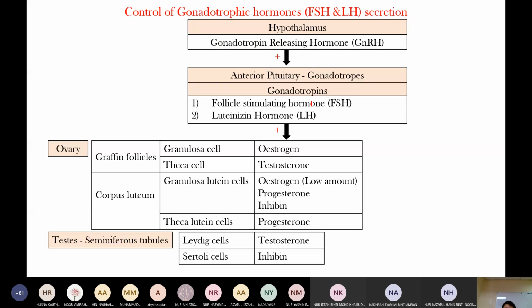Gonadotrophic hormone. The hypothalamus secretes gonadotrophin releasing hormone, and it acts on the anterior pituitary. The anterior pituitary produces gonadotrophins, FSH and LH. This is just a recall of physiology: graafian follicle, granulosa cell, estrogen and testosterone, corpus luteum, estrogen, progesterone, inhibin, testosterone. Whatever the case, the gonadotrophin releasing hormone acts on the anterior pituitary, which acts on the ovary and testes to produce sex hormones.